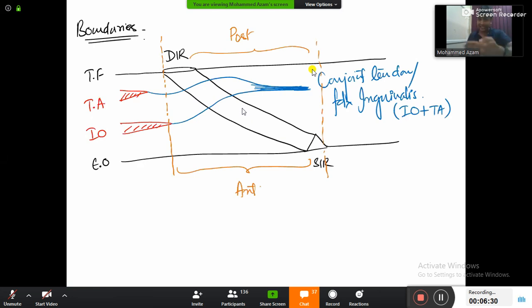So if this is the inguinal canal, my dear friends, anterior to the inguinal canal you'll be having external oblique and internal oblique. These two are in front of that one. What do you have behind the inguinal canal, posteriorly? Transversalis fascia and conjoint tendon. These two are present posteriorly and these two are present anteriorly.